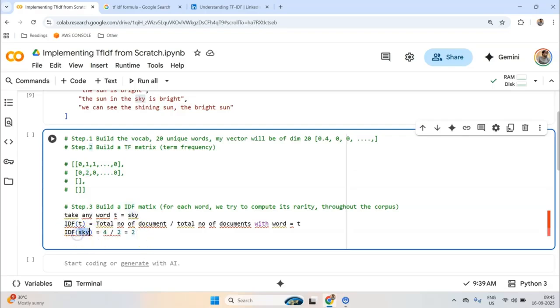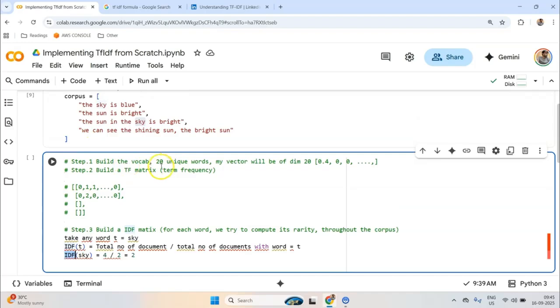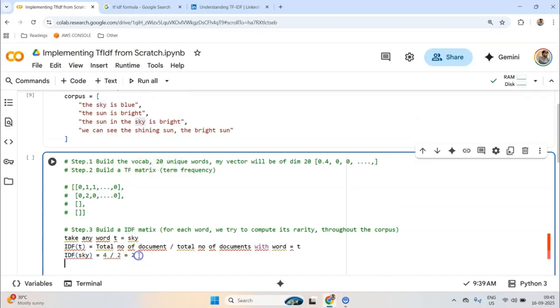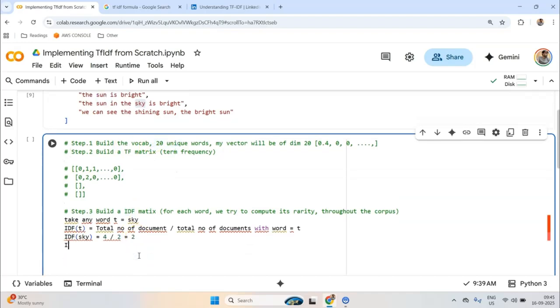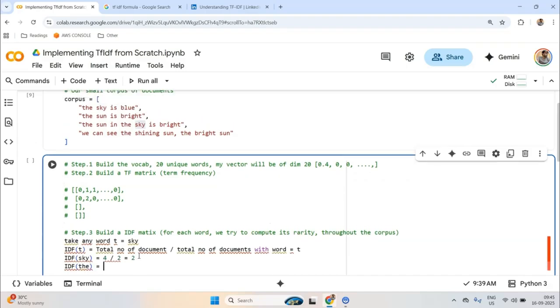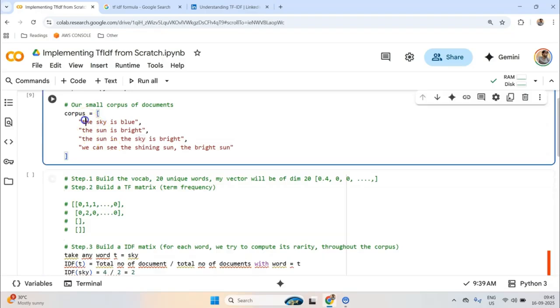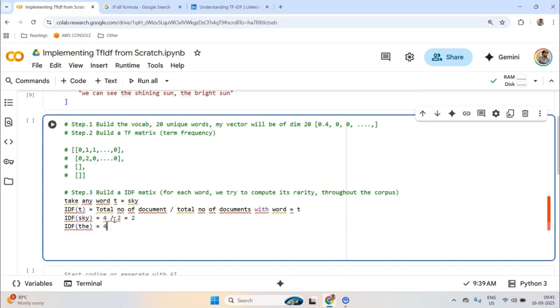Now in this manner we compute the IDF value for all the words which are there in the unique vocab. So you can think of this as we compute IDF of sky, IDF of the. Now notice here what happens when I compute the IDF of the. The exists in all the documents, which means it would basically be computed as 4 by 4, which is basically 1. You notice this IDF of sky is larger than IDF of the.